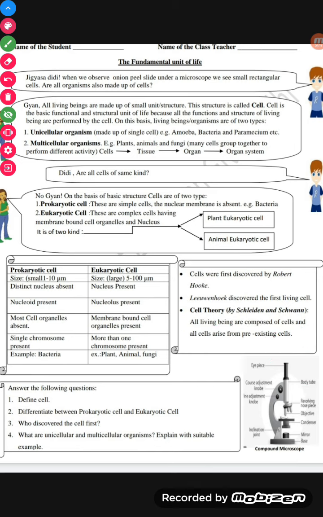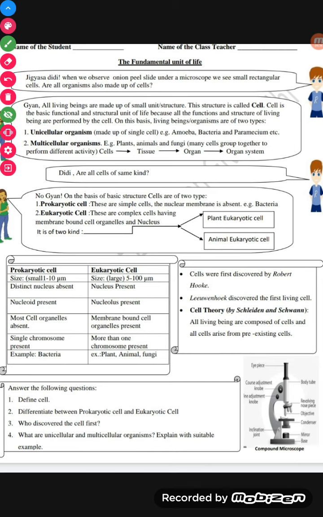Let's discuss the question-answer part also. Define cell. The cell is the basic functional and structural unit of life, because all the functions and structures of life are performed by the cell. This is the answer to this question.